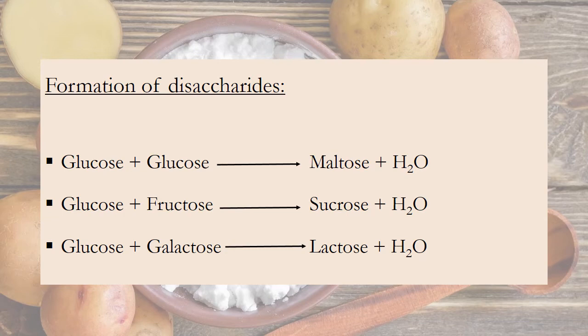When a glucose molecule and a fructose molecule undergo a condensation reaction, a sucrose molecule will be formed and a water molecule will be released. When a glucose molecule and a galactose molecule undergo the condensation reaction, a lactose molecule will be formed and a water molecule will be released.